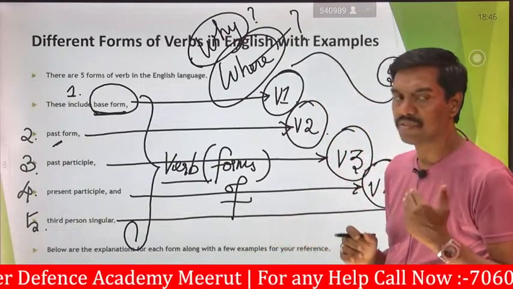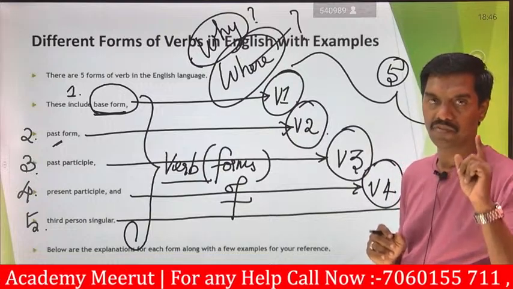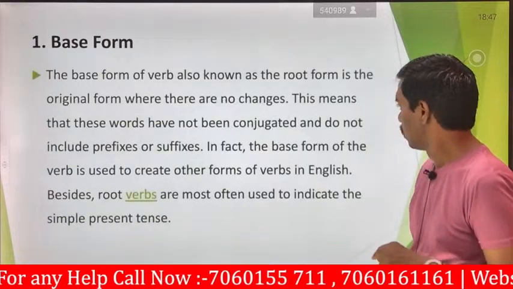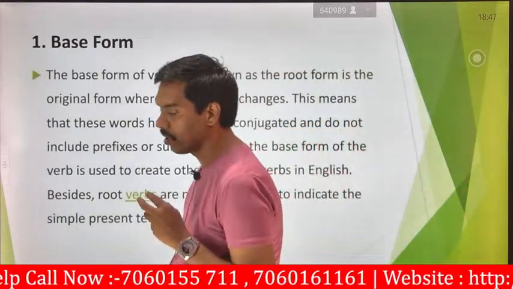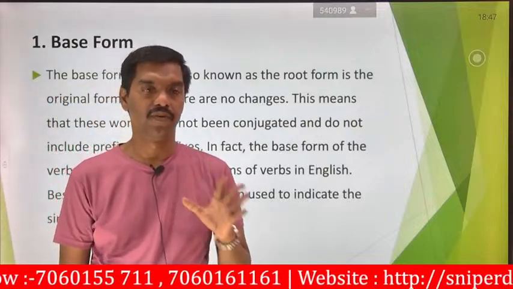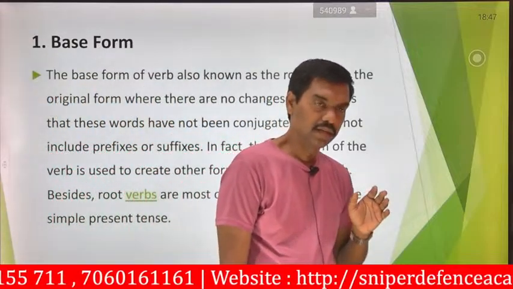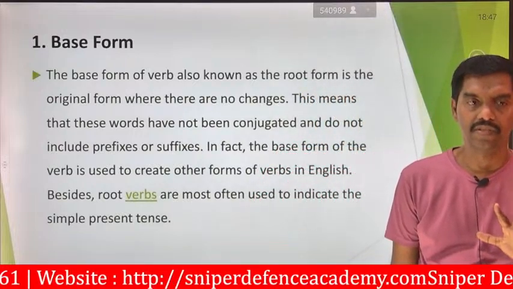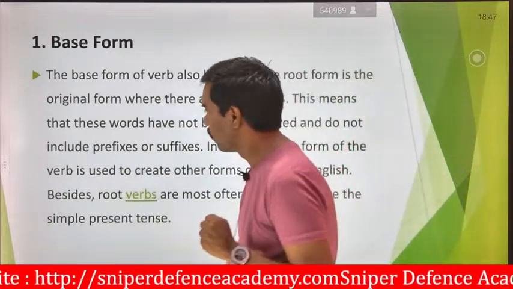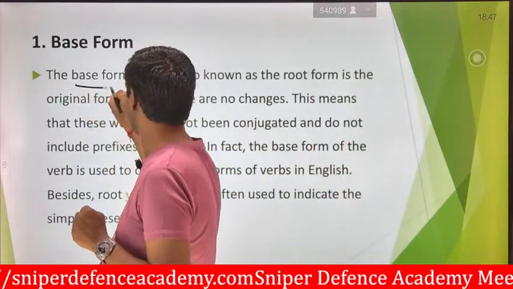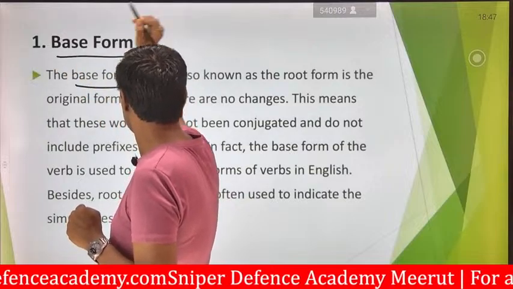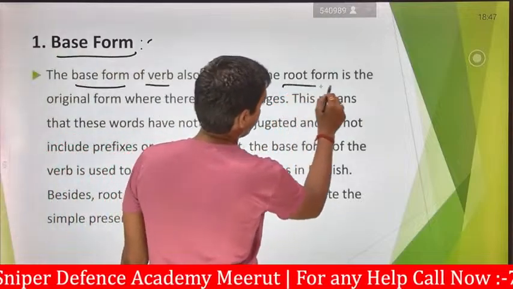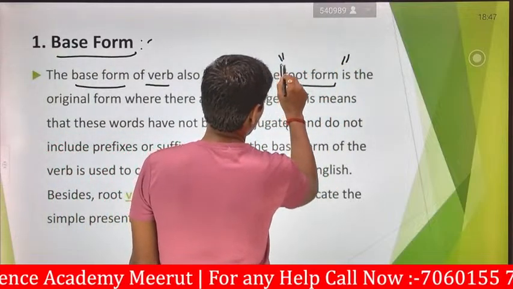Next we will see about the base form, that is V1, the first one. What is the common definition of this base form? Generally we say the base form of a verb, and the base form of a verb is also known as the root form.